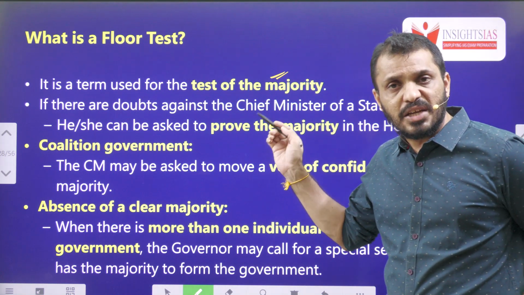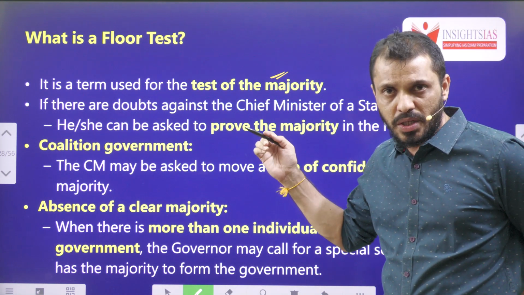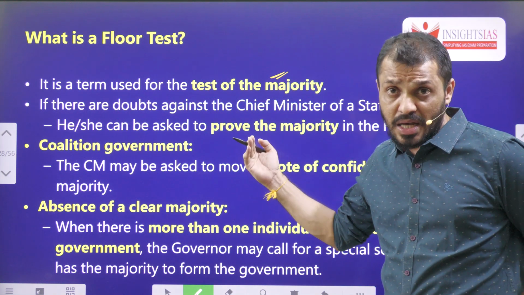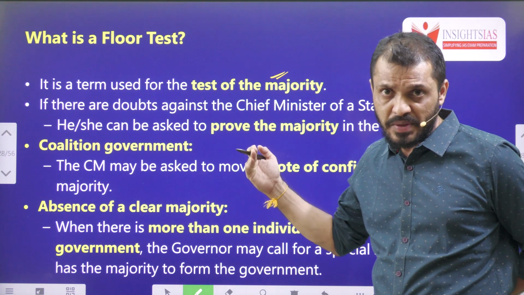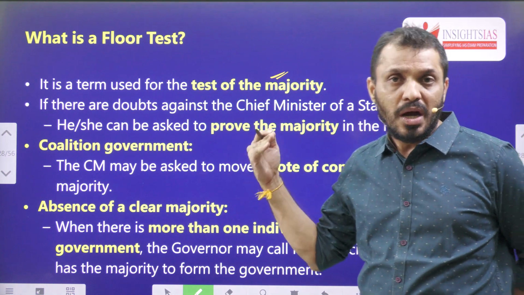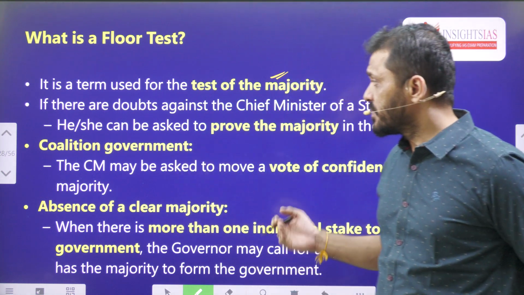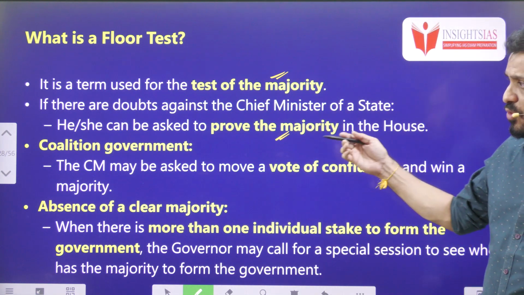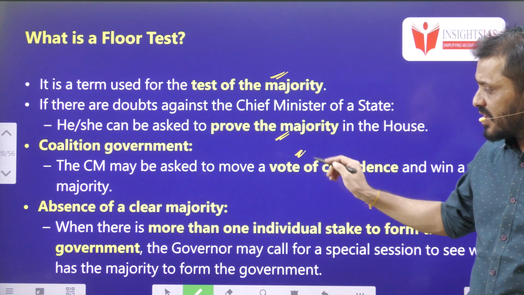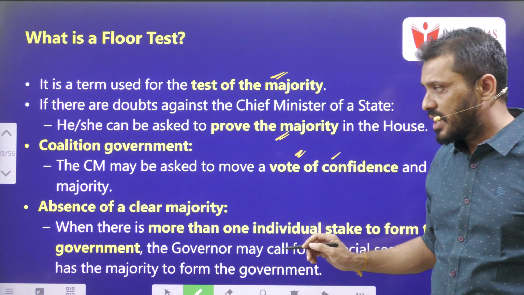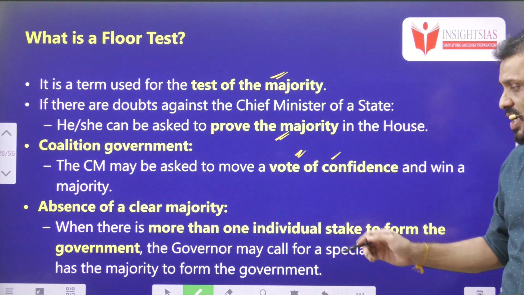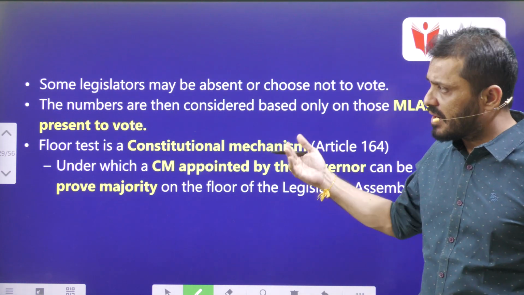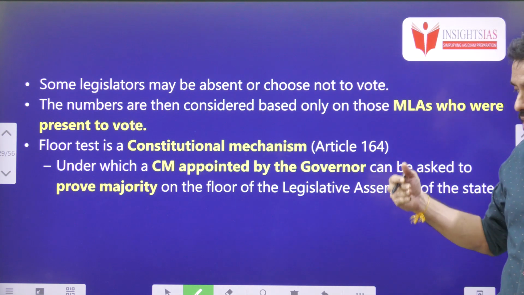Normally, under Article 75 Clause 3, in the Parliament, we all know that the Council of Ministers is collectively responsible to the lower house. They will continue as long as they have the majority in the lower house. The same applies at the state level under Article 164 Clause 3. Okay, so the government has to prove the majority in the floor test. Especially the coalition government, they will go for the vote of confidence. In case of absence of a clear majority, they will form the coalition government. After that, they will go for this floor test.